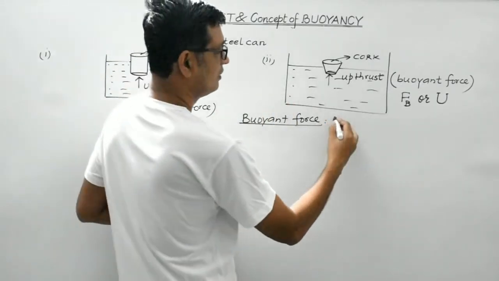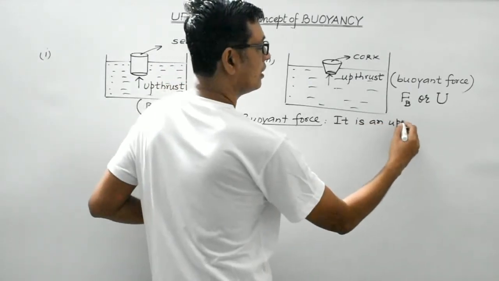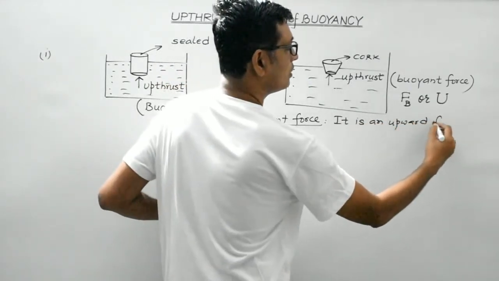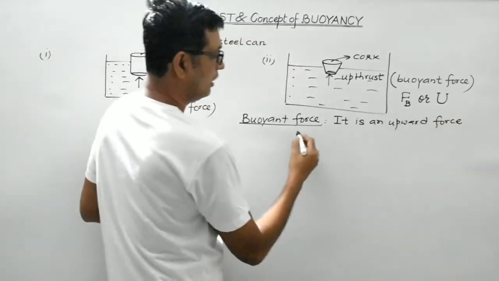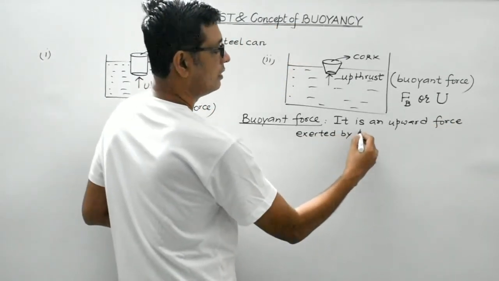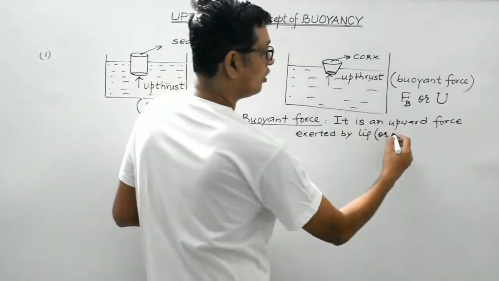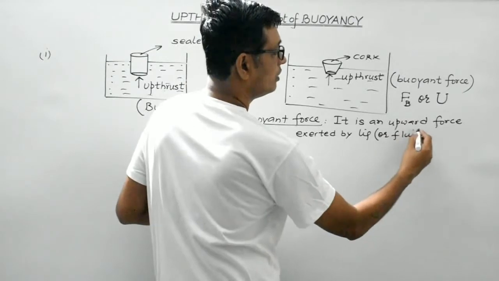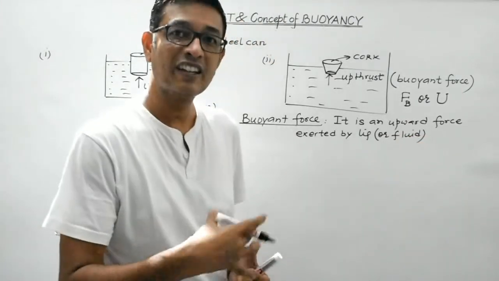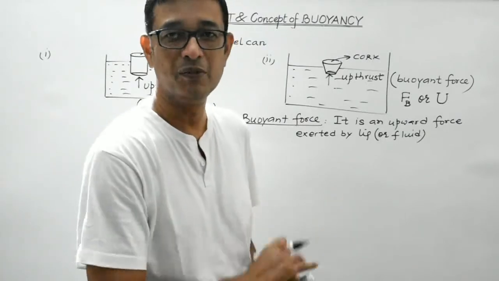It is an upward force exerted by a liquid, or if you generalize it, a fluid. Liquid or gas, both exert an upward force on a body which is immersed in it.